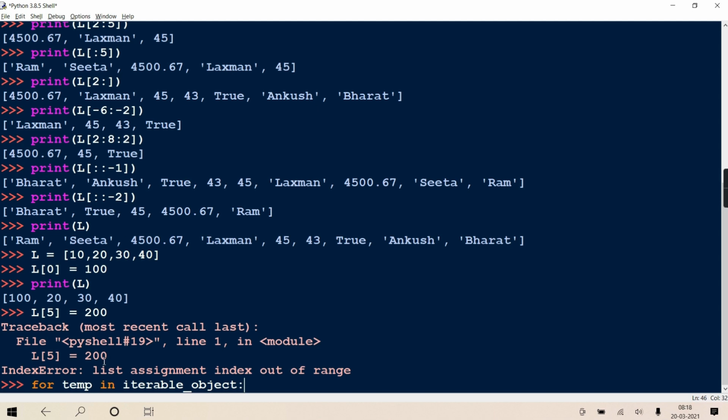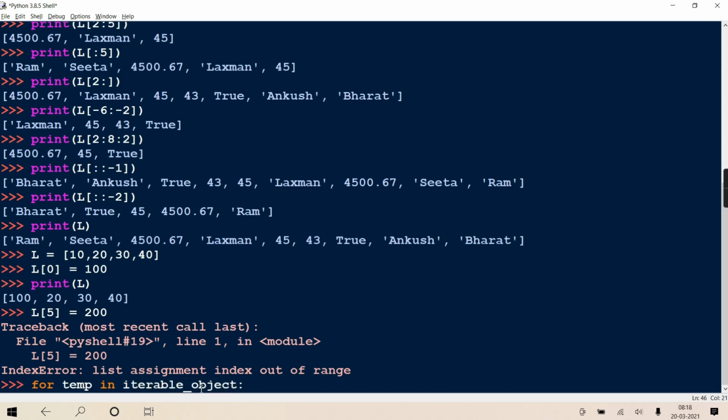Here, after every iteration, one element from that iterable object is copied into temp. Next time the next element is copied, and when there are no more elements to traverse, the loop will stop. Actually here also a magic method is called, a dunder method, underscore underscore next underscore underscore, which keeps giving you the next value in the iterable, and that value comes in temp.